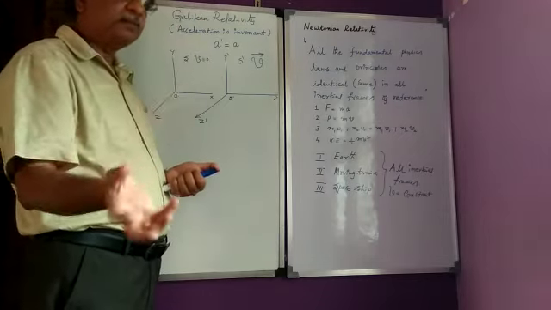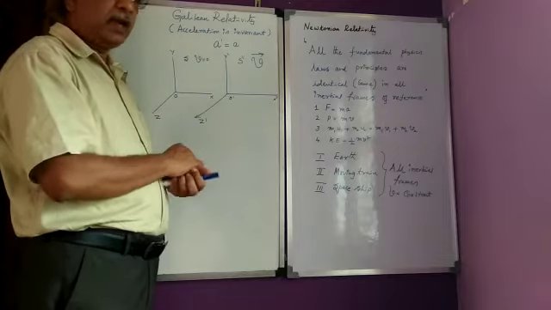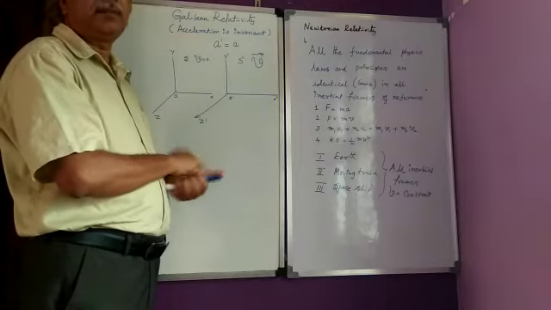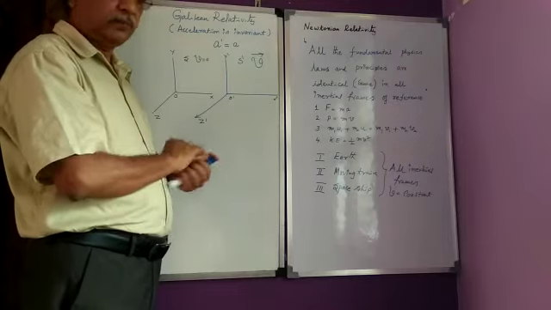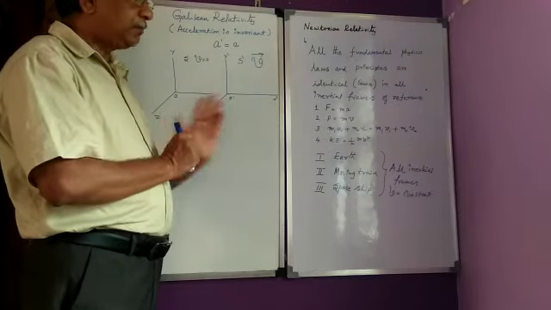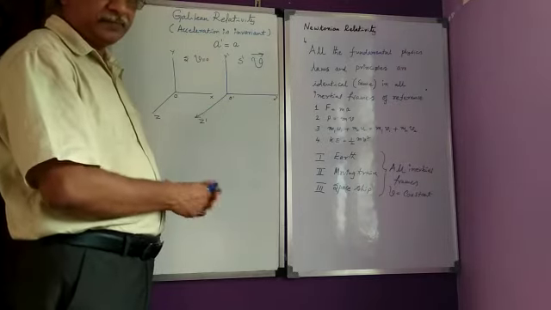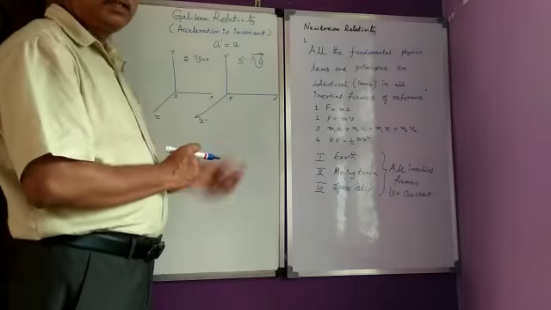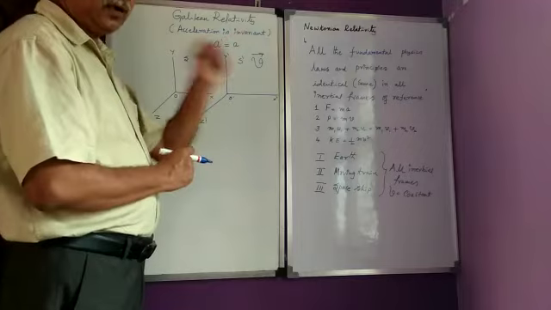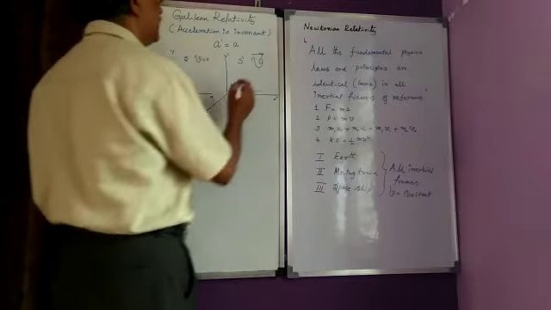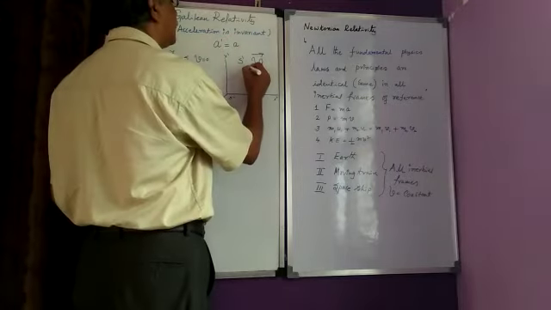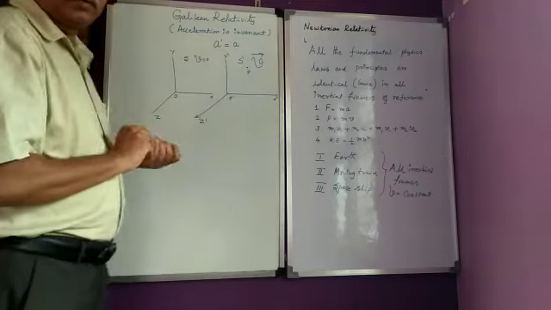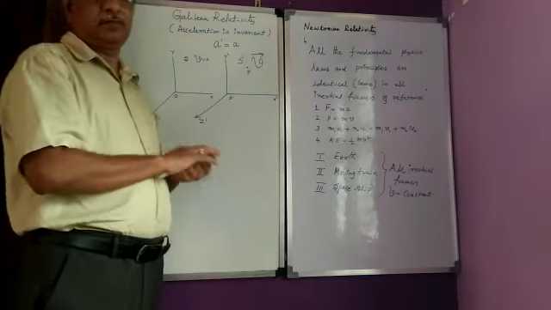Somebody is sitting in the train and I am standing on the platform. Now, on the platform, let us say there is some object. I will call that object point P. The point P is not moving.